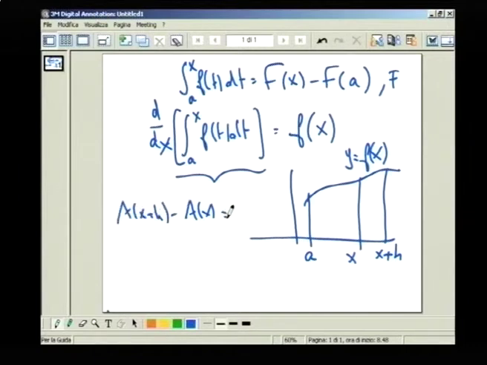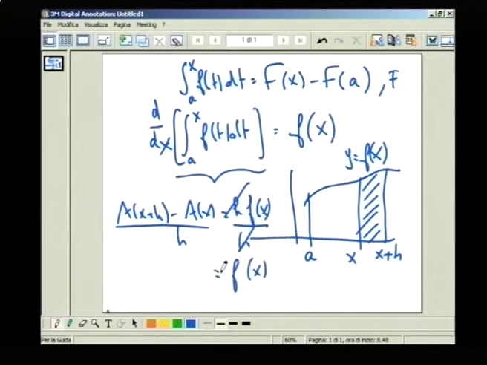So the difference between the two is equal to the area of this small rectangle here, of base h and of height almost f of x, so you get here h f of x. So what you do now, when you divide both by h, what you get here is that f of x is equal to this quotient. Now this quotient here is the same one we use to calculate the derivative of A, except that the limit